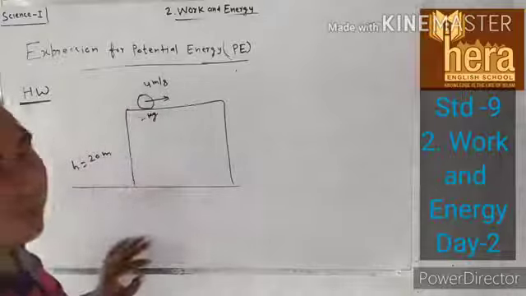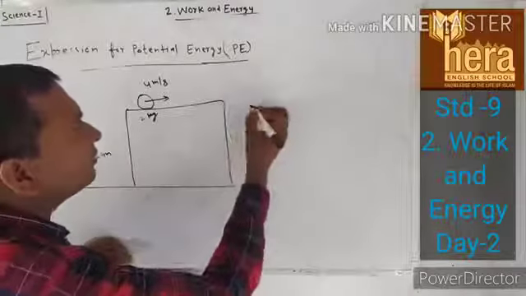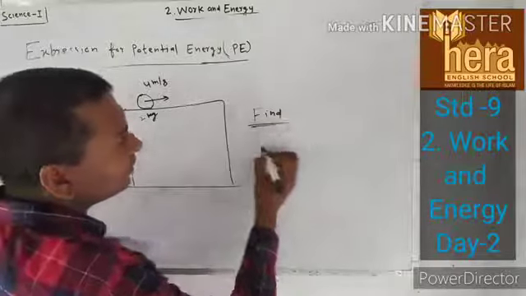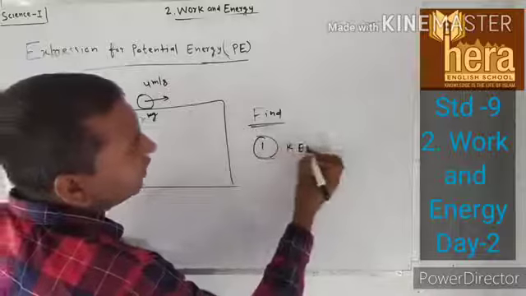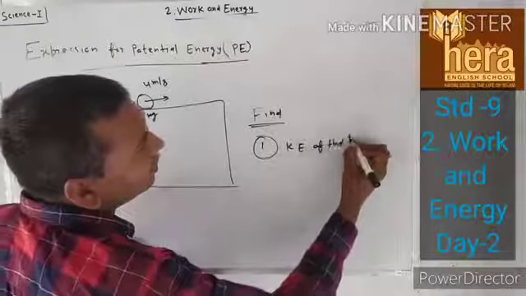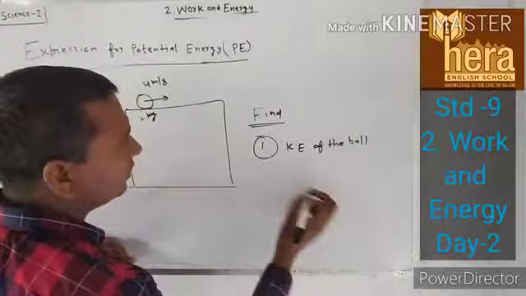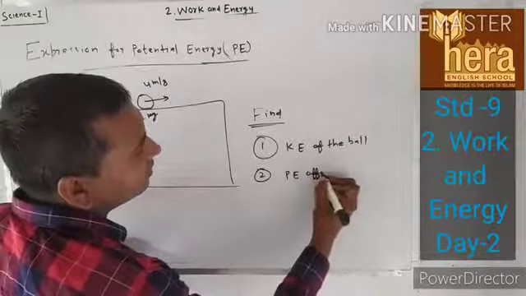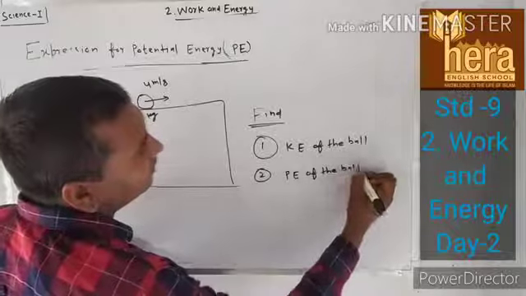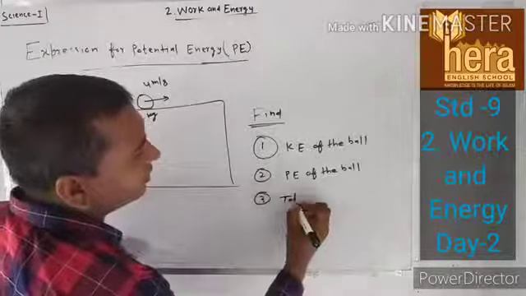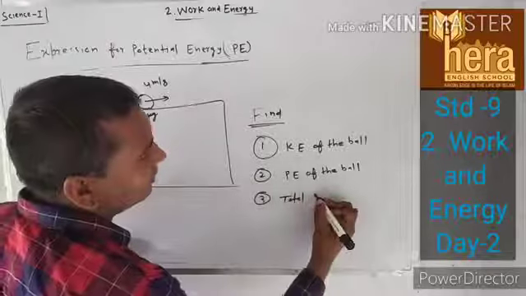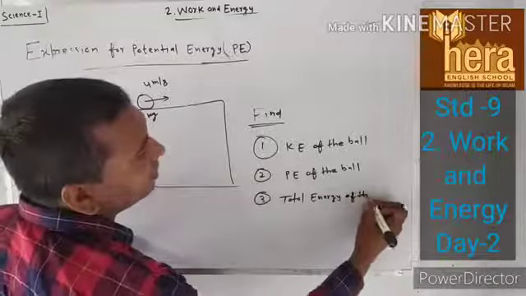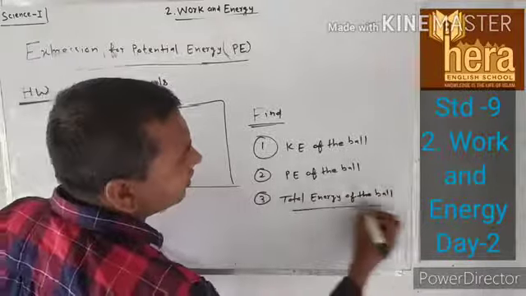In this case, you have to find, first, the kinetic energy of the ball. Second, the potential energy of the ball. Third, the total energy of the ball.